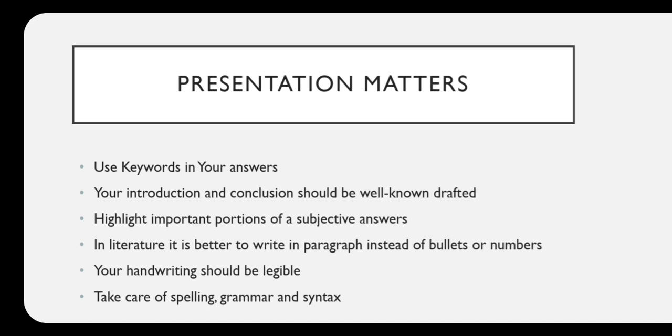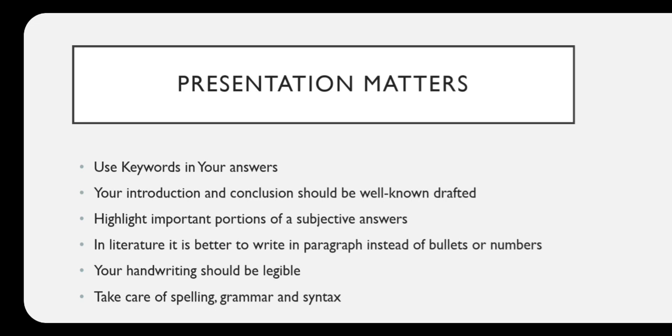Highlight important portions of a subjective answer, because when you're writing a subjective answer, it's very difficult to note what the key points are. Don't use highlighters or anything that will come under unfair means. Simply underline with the same colored pen that you are using to write your answers. Just underline the important portions of your answer, or the important quotes that you have put in to substantiate your answer.